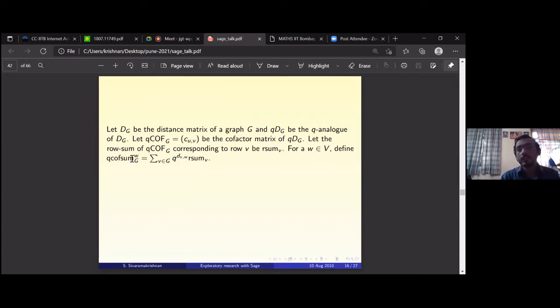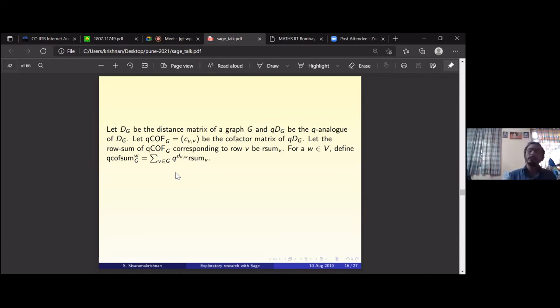I have a vertex w with respect to which I'm defining it. The q cofactor sum with respect to w is q power distance between w and 1 times row sum 1, plus q power distance between w and 2, that is going to be q power something, no? So q power something times the row sum for the second row. And so on. This is like a weighted row sum. Instead of getting a sum of cofactors, you're doing row sum and then weighting it by some q power distance.